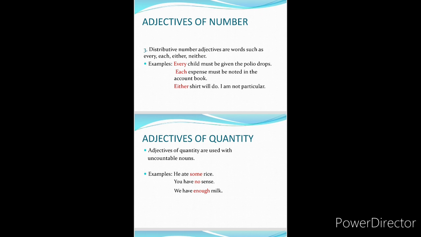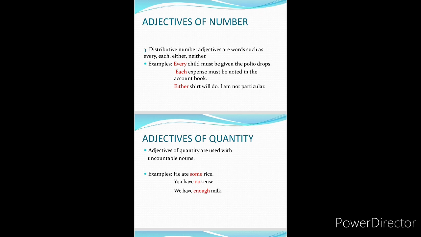Okay, next type of adjective is adjective of quantity, which is used with uncountable nouns. For example, he ate some rice, you have no sense, we have enough milk. Here we can see that some is telling us the quantity, and no is also telling us the quantity. We are using adjective of quantity with uncountable nouns.